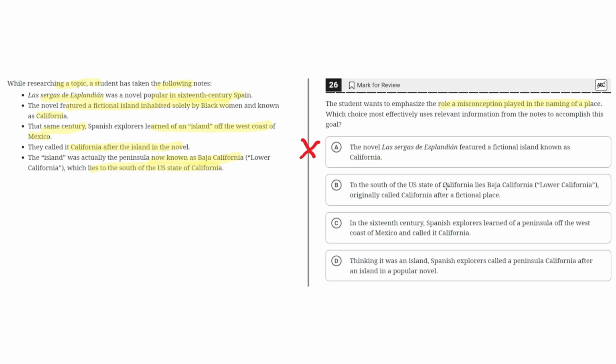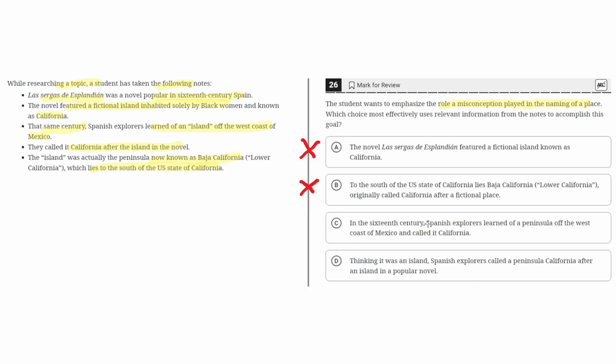B. To the south of the U.S. state of California lies Baja California, originally called California after a fictional place. This is incorrect because although it says it was originally called California after a fictional place, which sort of alludes to the misconception, it doesn't say this very clearly, so B can be eliminated.